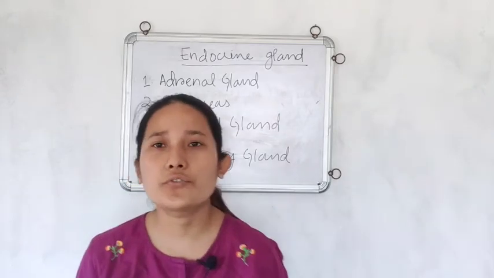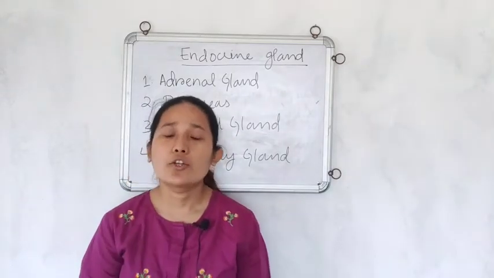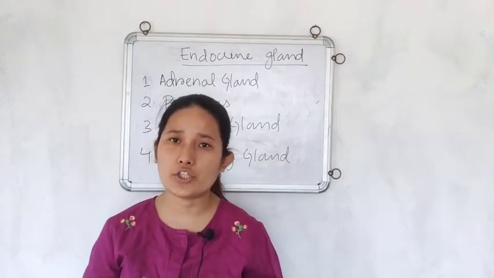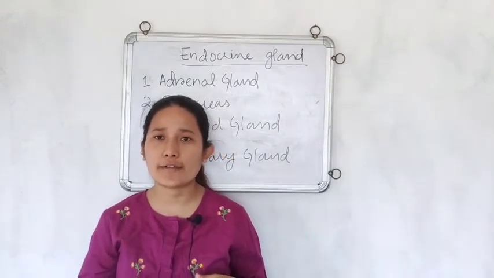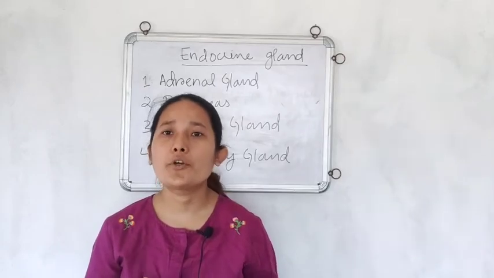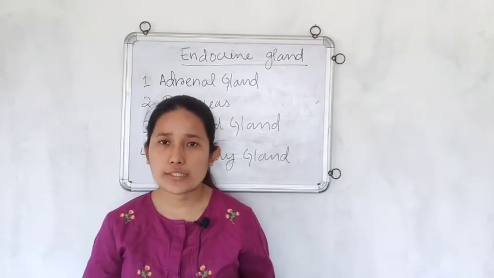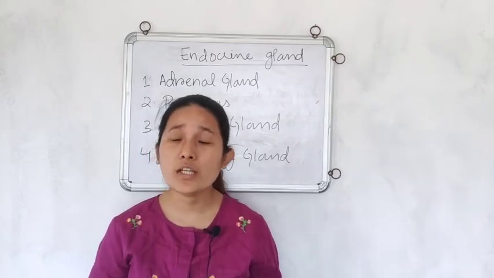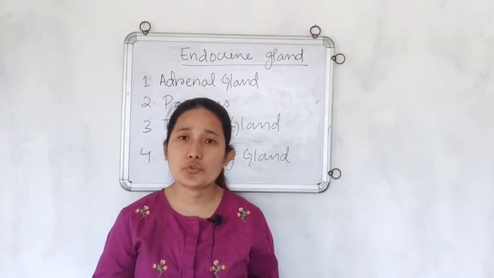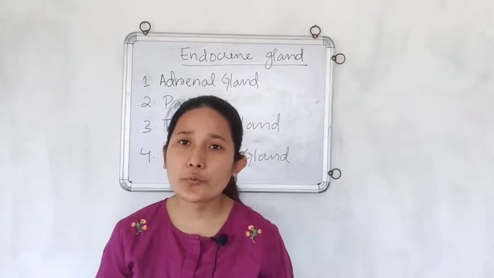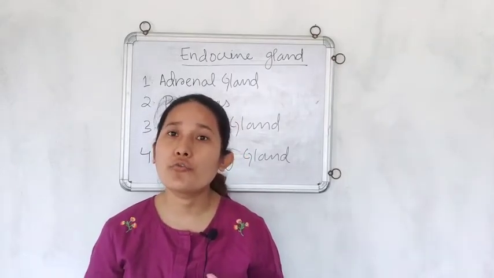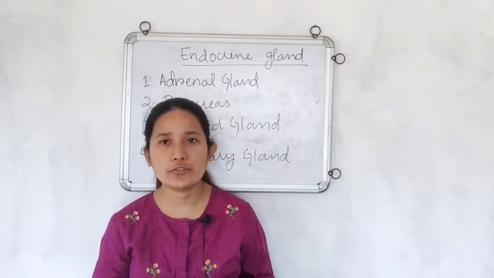While going through the different types of endocrine glands, the points that you have to keep in mind are: first will be your location, where is that particular endocrine gland present. Number two would be your hormones secreted by that particular endocrine gland, okay, and what are the functions of those hormones. Number three would be the disease related with the over or under secretion of the hormones.